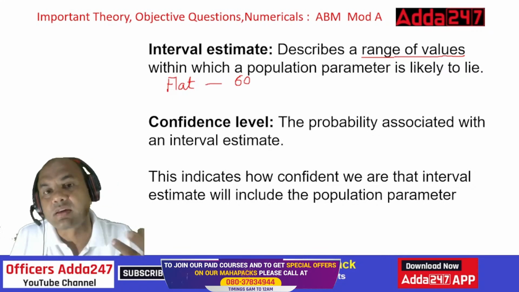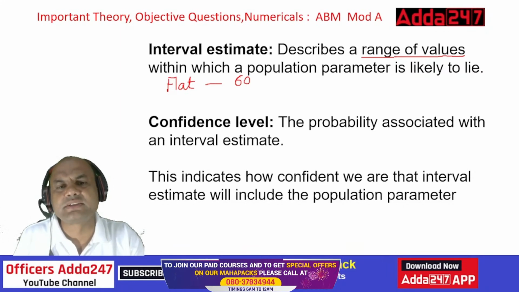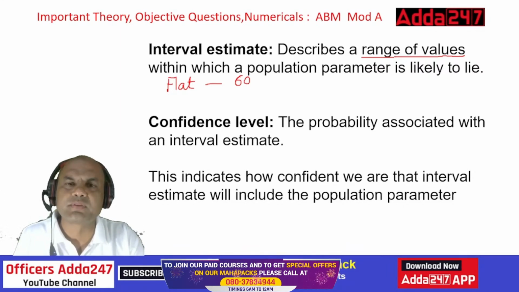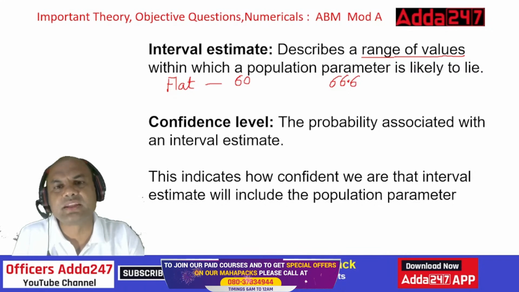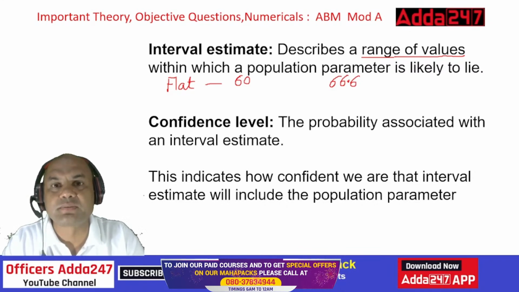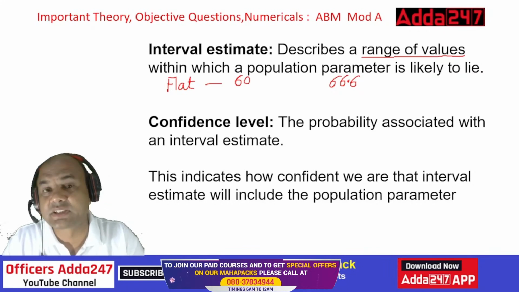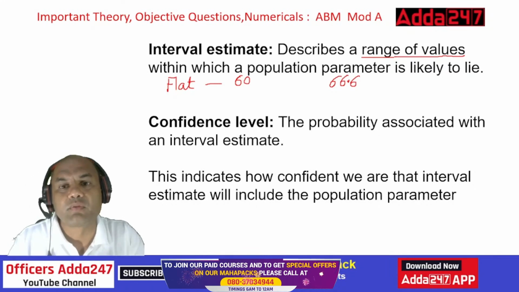Now, after 1 year, what will be the cost of this flat? Can I definitely say it will be 66.6 lakhs? When you give rough predictions or estimations, do you say that 66.6 lakhs will be the cost of this flat? What do you say?